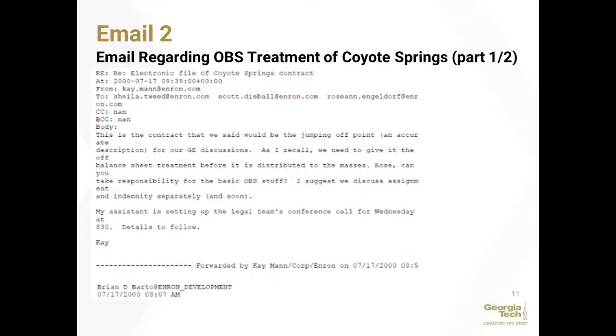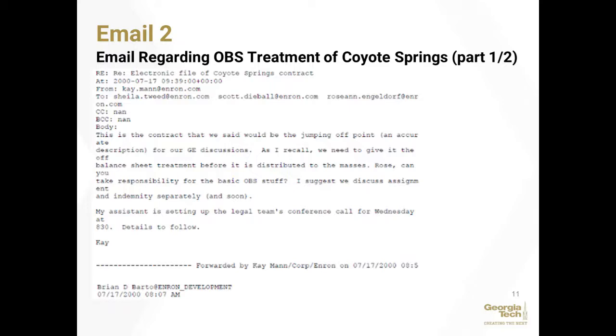Essentially, SPEs are supposed to be formed with independent third parties, and each one is different. There's different criteria, different procedures, but at Enron, it appears that they just have pretty much a set standard go-to approach to hiding things off their books and propping up the company.